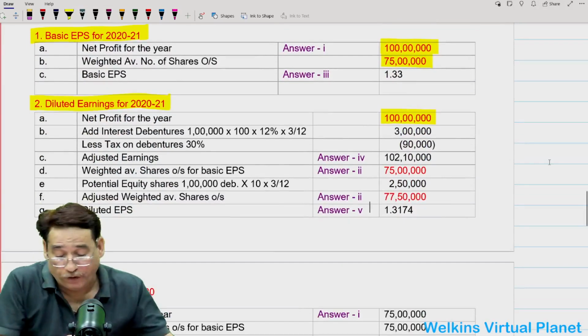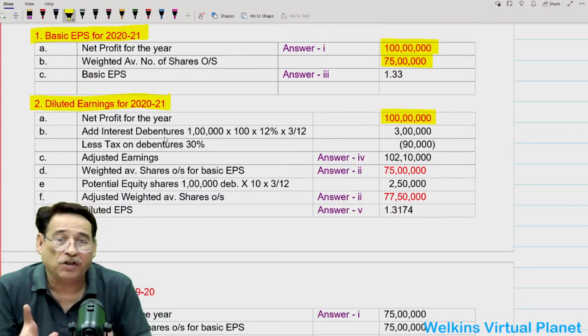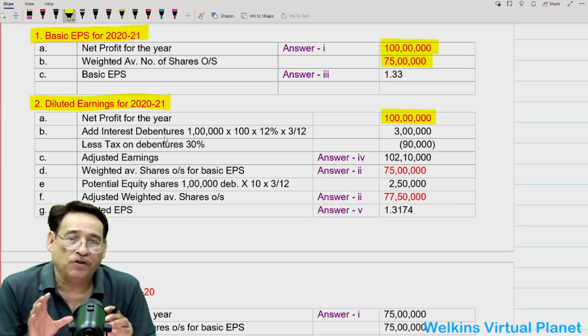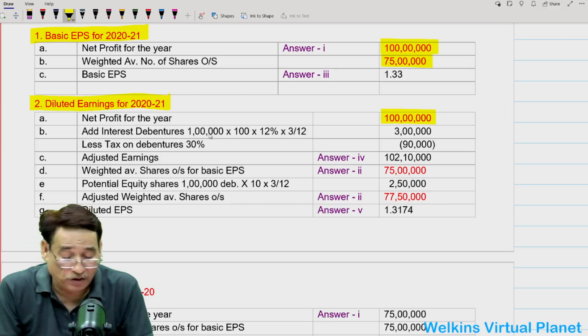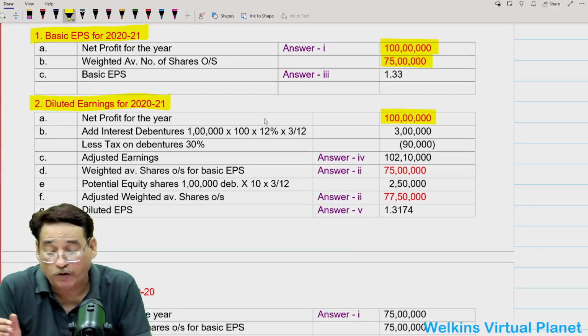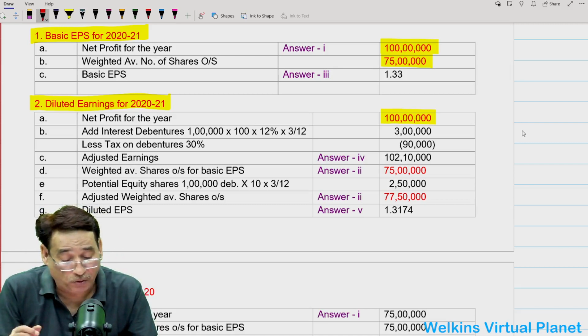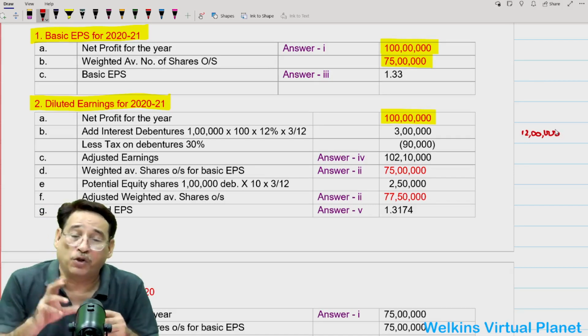So net profit for the year is actually 100 lakh. And now when debenture will get converted into equity share, try to understand this particular point. Interest on debenture, if I am going to compute, correct? Interest on debenture, 1 lakh debenture, face value is 100, 12%, total interest will be equal to how much? Total interest comes down to 12 lakh.